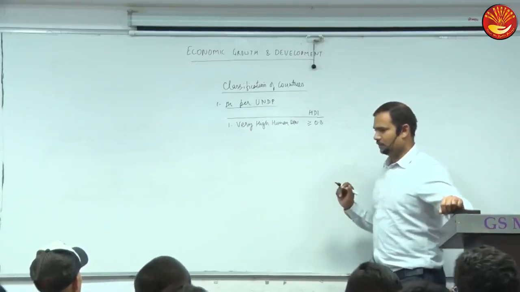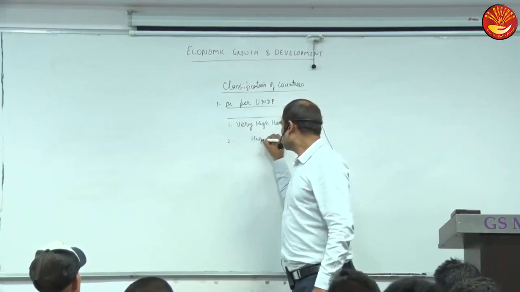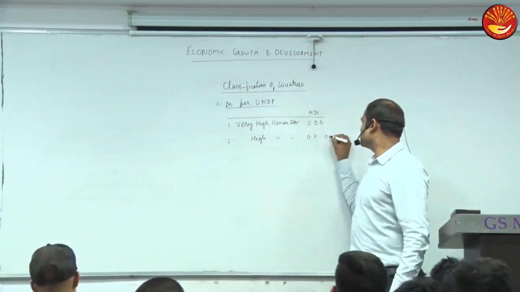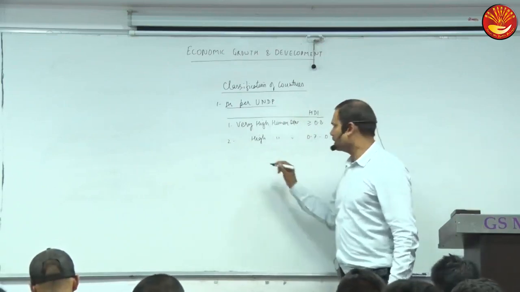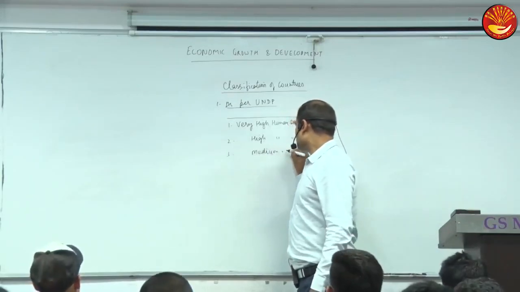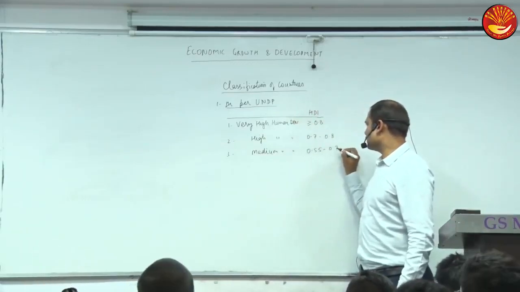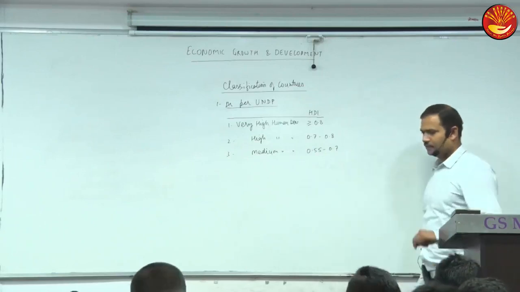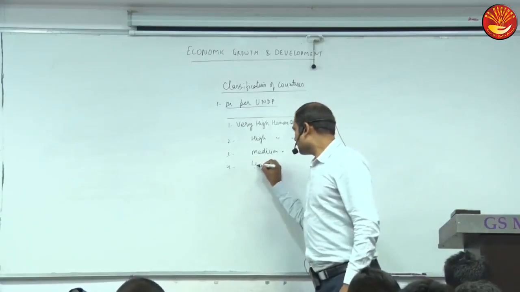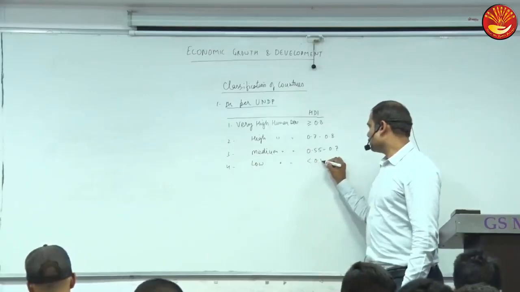Other is high human development, between 0.7 and 0.8. Other is medium human development, 0.55 to 0.7. And finally low human development, less than 0.55.